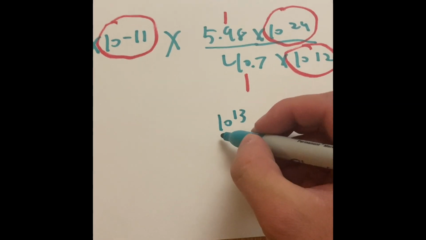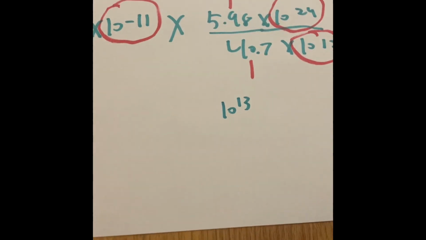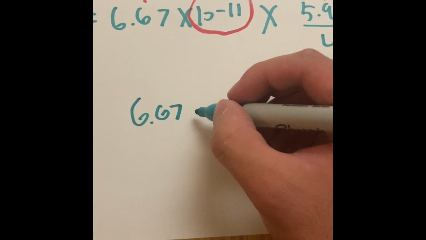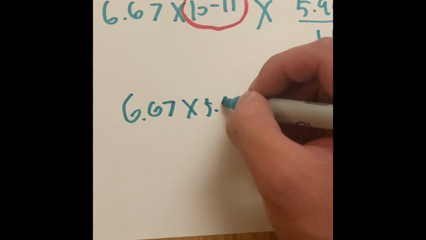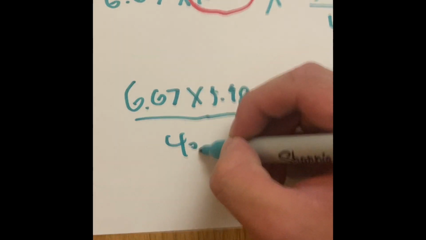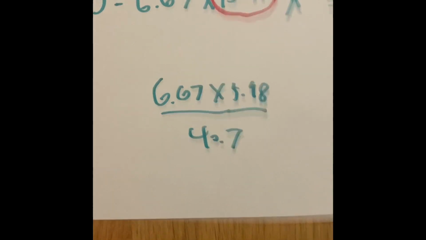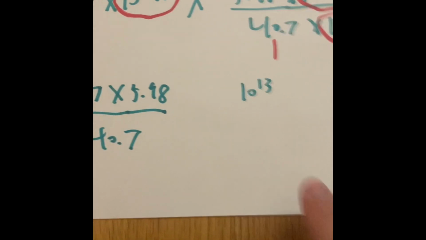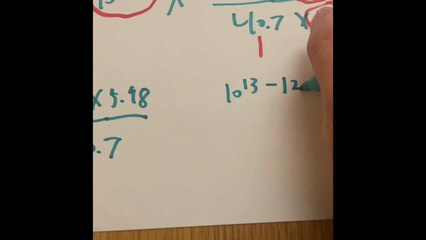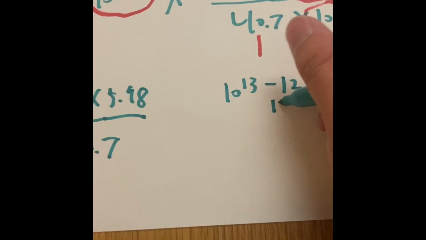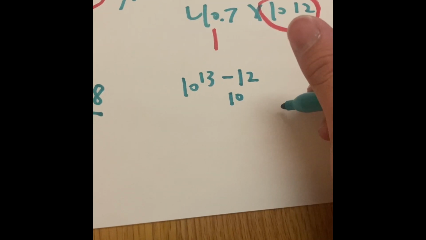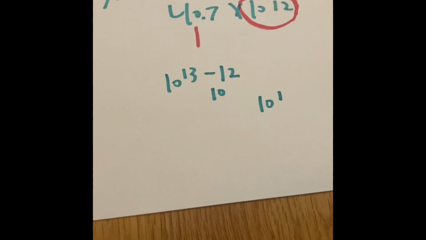But that only leaves us with one thing: 6.67 times 5.98, divided by 40.7. Then 10 to the 13th power, subtract 12, because that's 10 to the 12th power, we just get 10 to the 1st power.